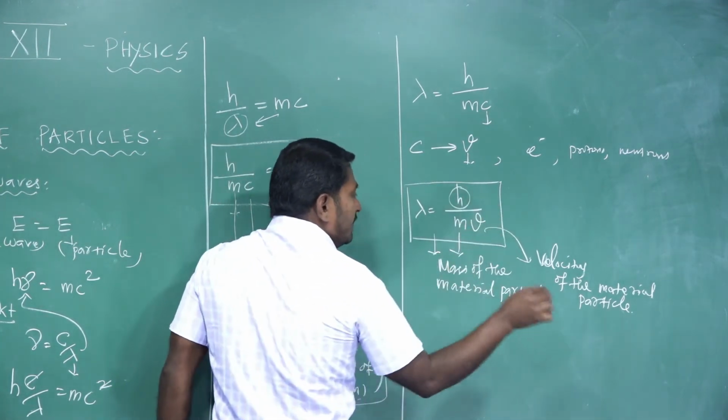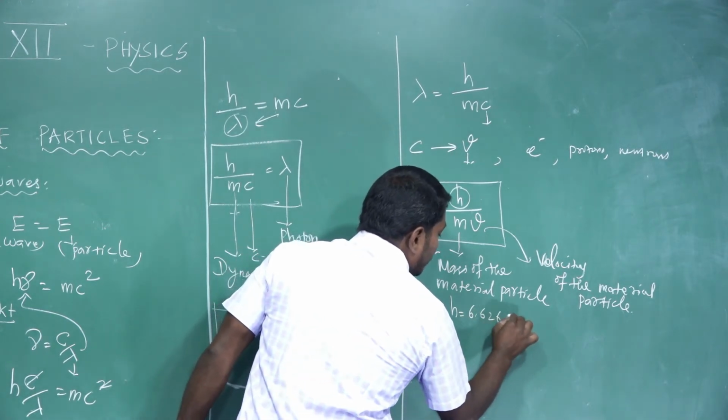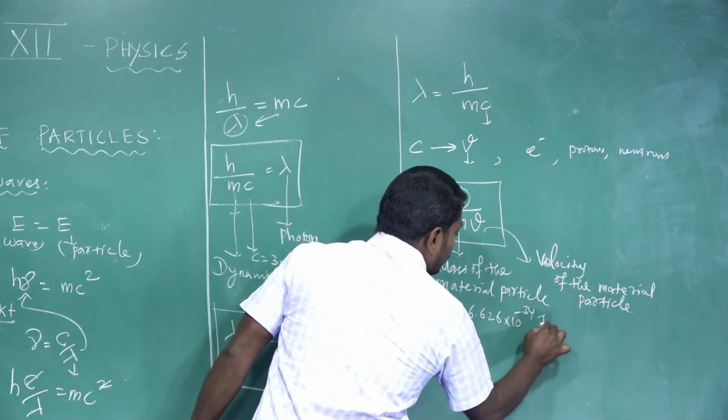Planck's constant h is equal to 6.626 into 10 power minus 34 joule second.